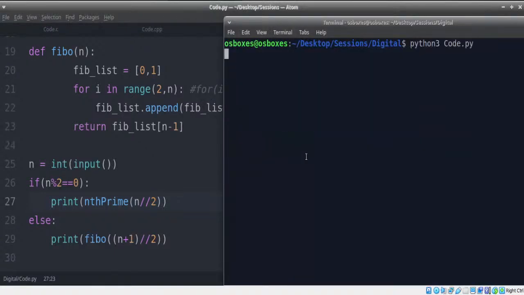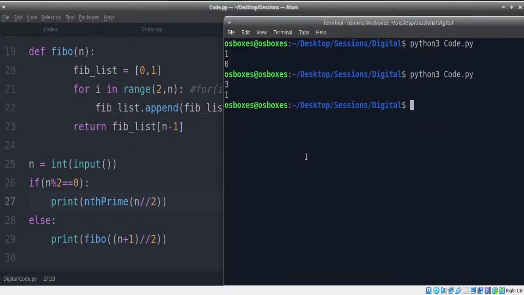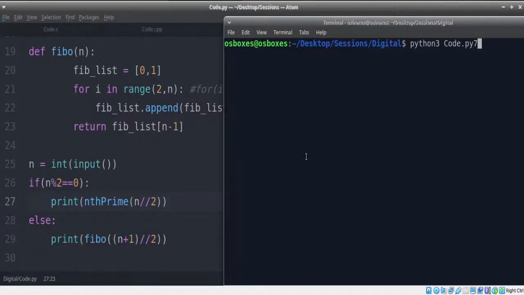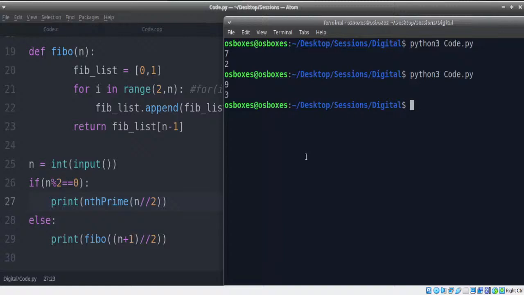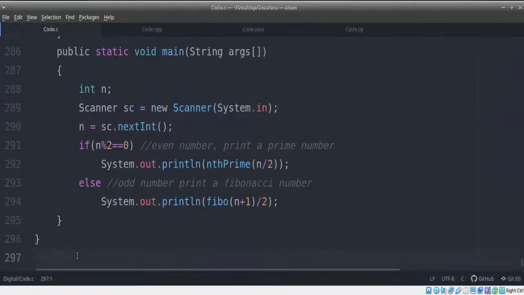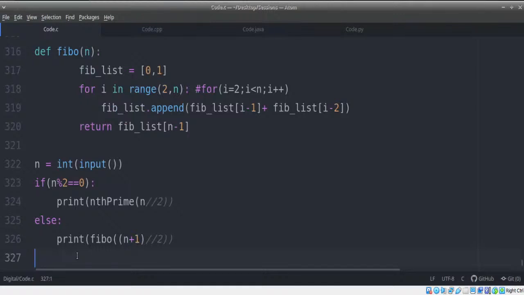So let's try running this. Now I'll give 1, it gives me first. Now I'll give 3, 5, and 7 should be 2. Sorry guys, 7 should be 2, and then 9 should be 1 plus 2, which is 3, and so on. So we got our program perfectly done, and this is our entire program when it comes down to Python here.